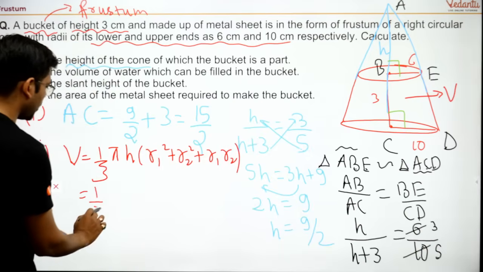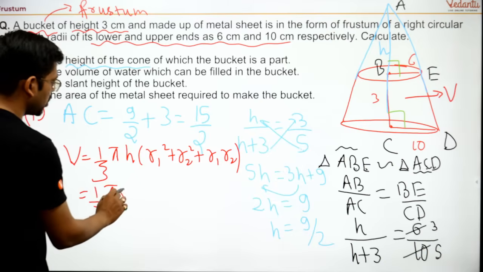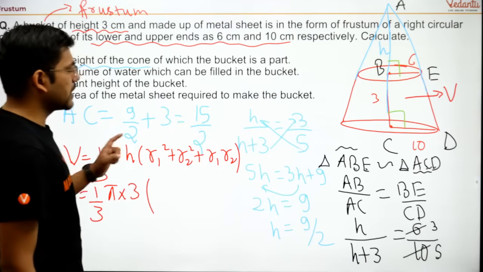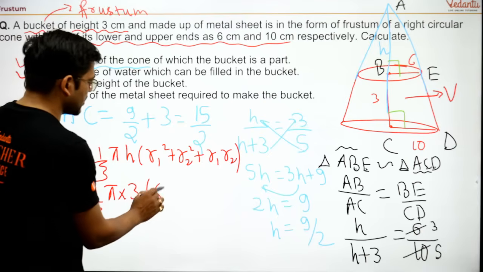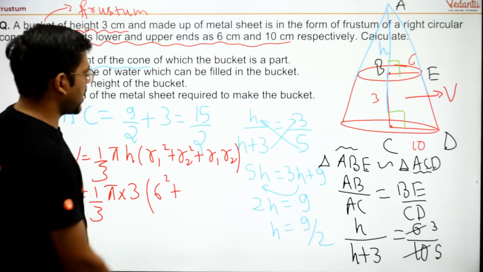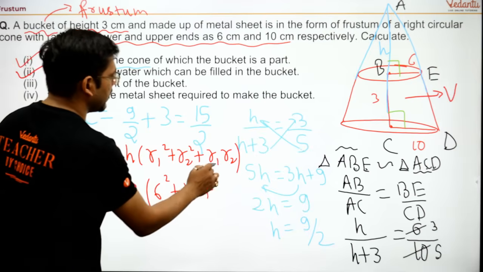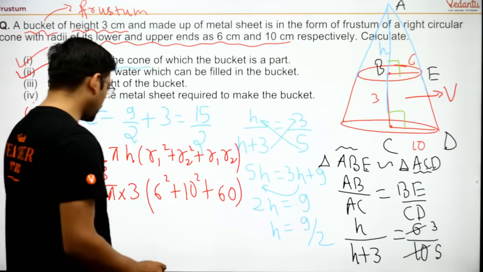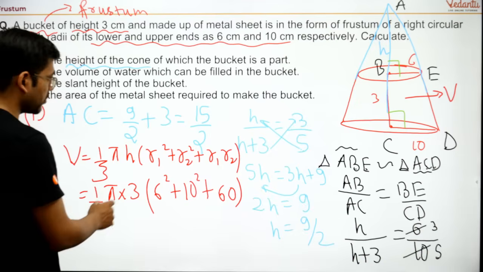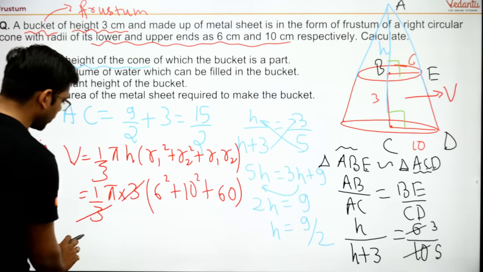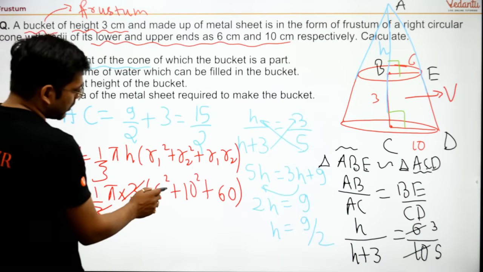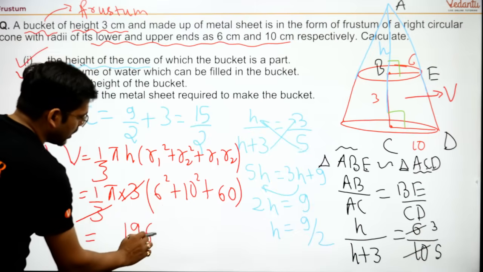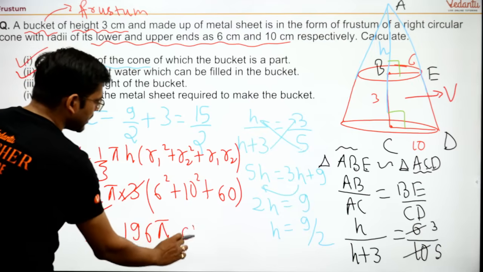So it will be 1 by 3 pi into h. Height of the bucket is 3 centimeter, into radius 1 square, which is 6 square, plus radius 2 square, which is 10 square, plus radius 1 into radius 2. So 6 into 10 will be 60. Now you need to solve this whole thing. 1 by 3 pi h, so 3 gets cancelled with 3. This will be 6 square 36, 10 square 100, 136 plus 60, 196 pi. It will be 196 pi centimeter cube.